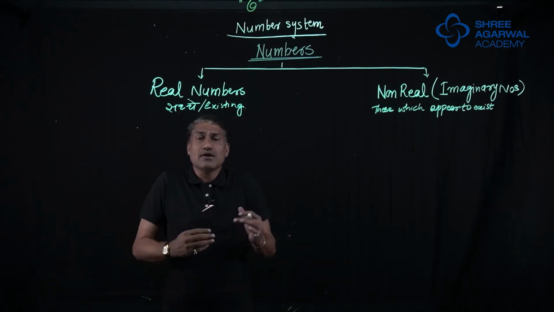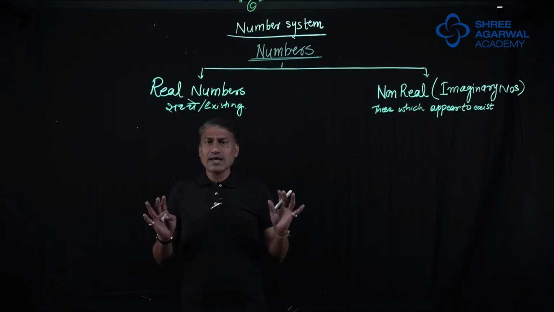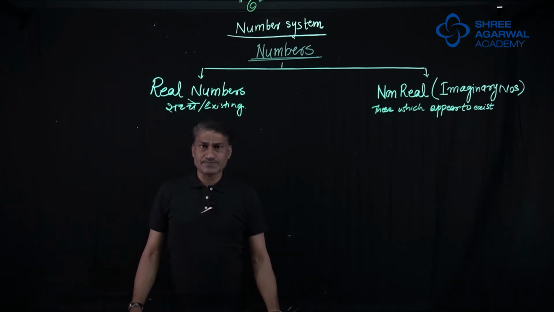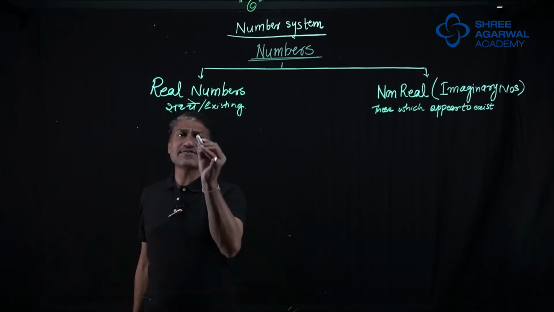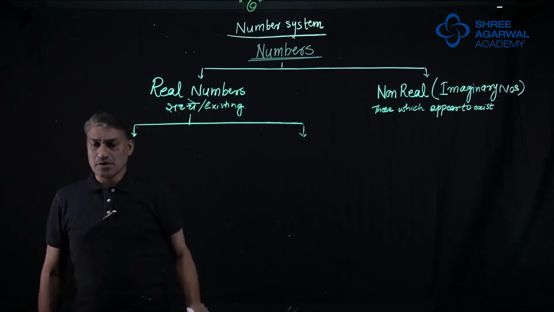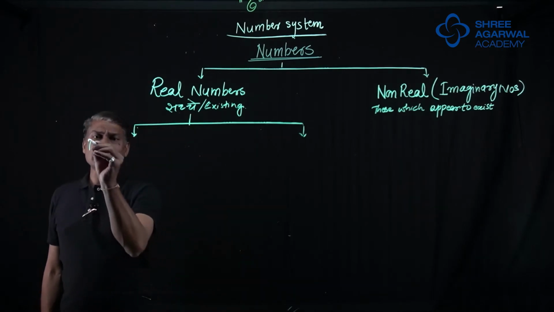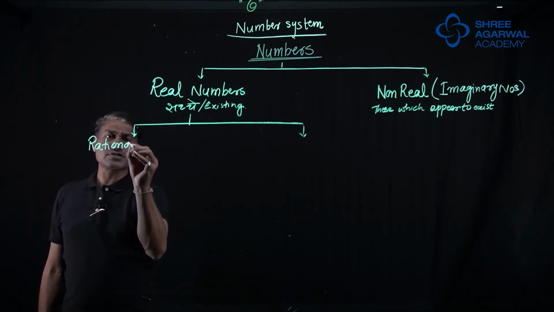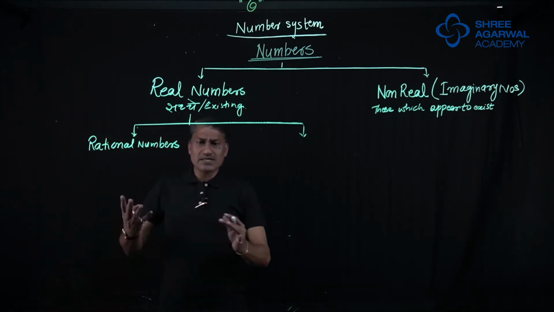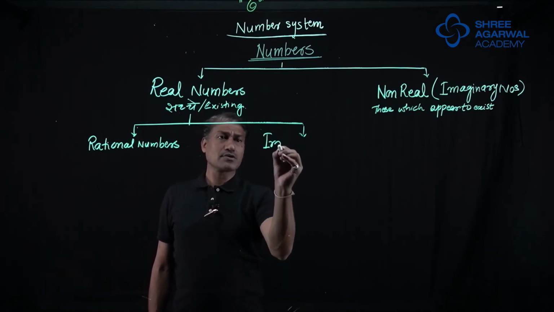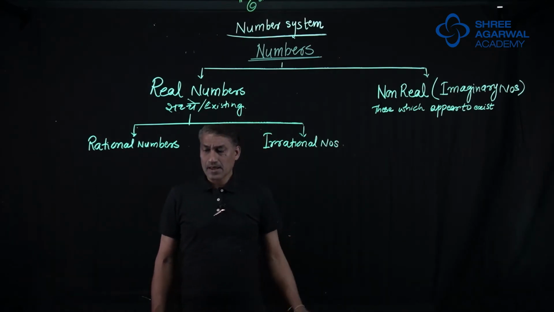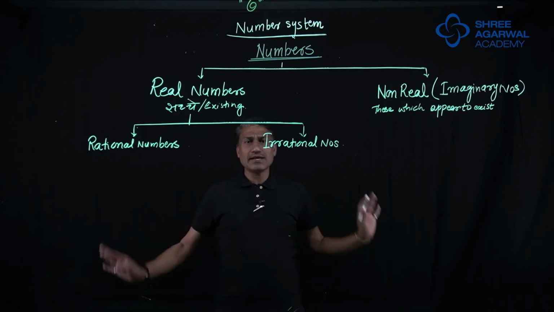See, you must be saying, sir, we learned natural numbers, we learned whole numbers. Yeah, they are going to come. They are going to come in the hierarchy downstairs. Now, if you talk about real numbers, they are again classified into two types. What are those two types? The first type is rational numbers. Rational numbers. And obviously, irrational numbers. Irrational numbers. Now, sir, what are rational numbers and what are irrational numbers?